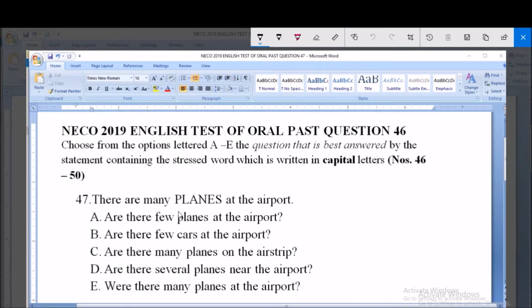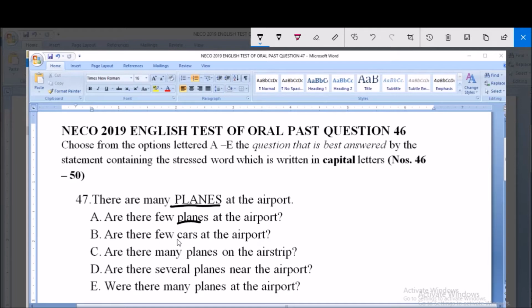Then the capitalized word here is planes, in plural. Plane in plural. That is the capitalized word. Option A says, are there few planes at the airport? B, are there few cars at the airport?